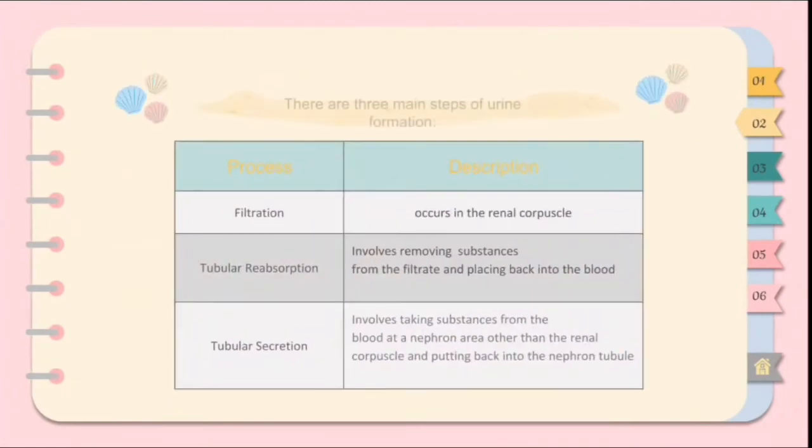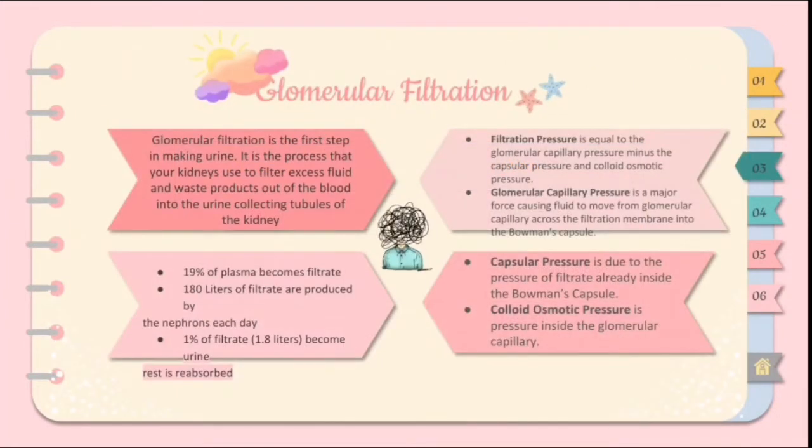So, how is urine produced? There are three main steps of urine formation. These are glomerular filtration, tubular absorption, and tubular secretion. But first, let us identify what happens in glomerular filtration.